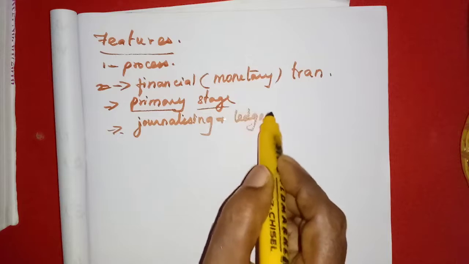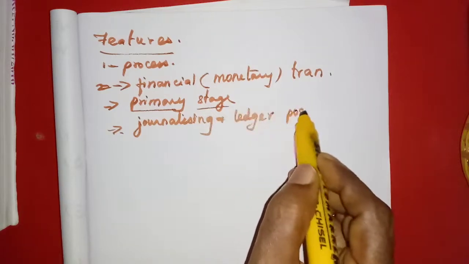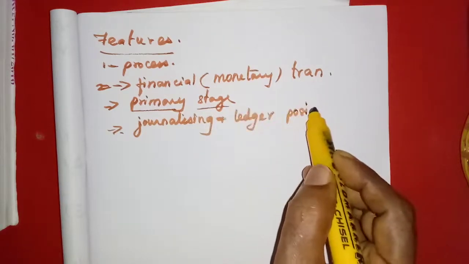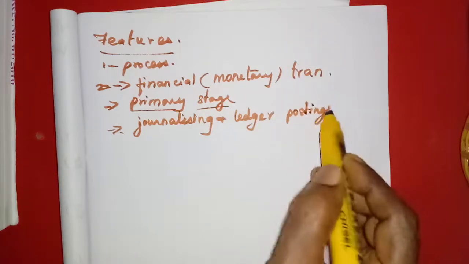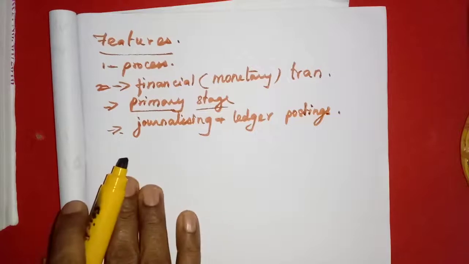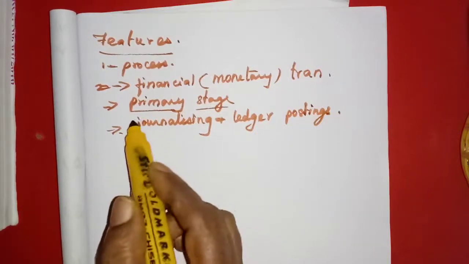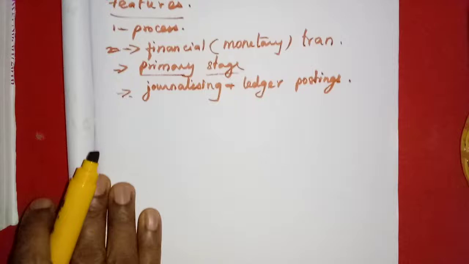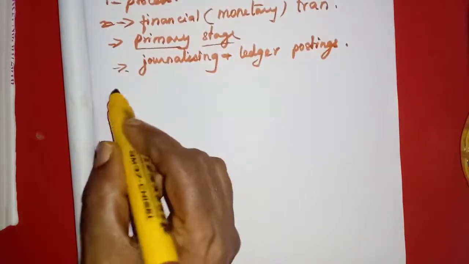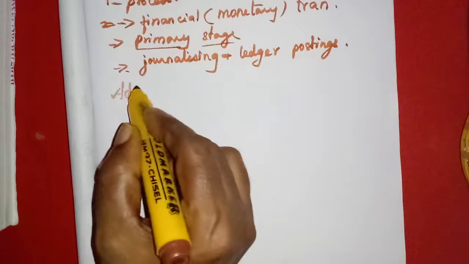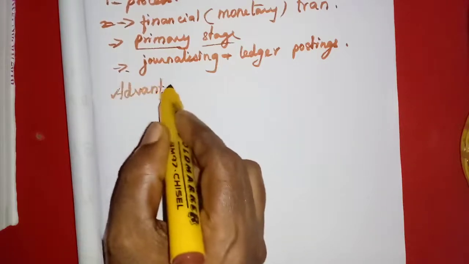The meaning itself we learned: recording and classifying. Ledger postings will be done. So these are the features, just to make you understand what is bookkeeping. Then the next one: what are the advantages of bookkeeping?